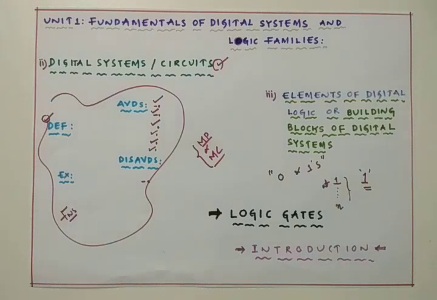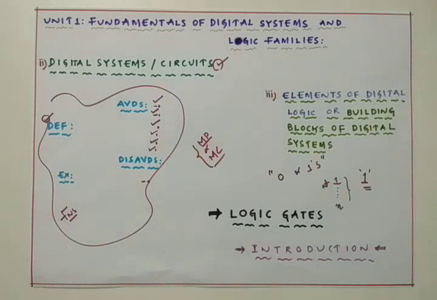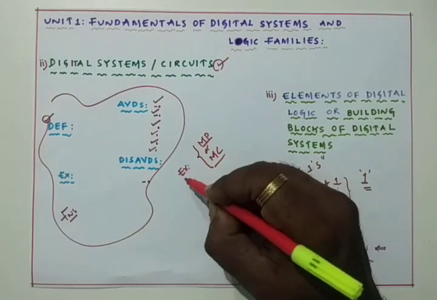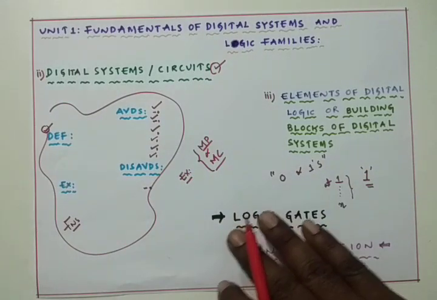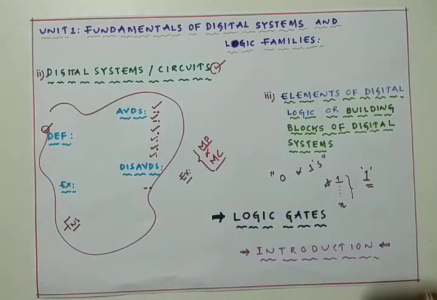Here the point to note is that some digital systems are designed with very few logic gates only, whereas some integrated circuits or digital systems are composed of millions of logic gates. The examples for that particular kind of digital system are the microprocessor and microcontroller, which may have millions of logic gates. This is the introduction about logic gates.